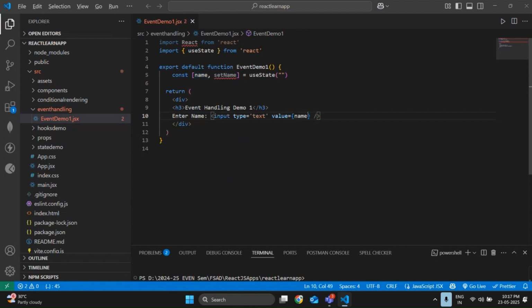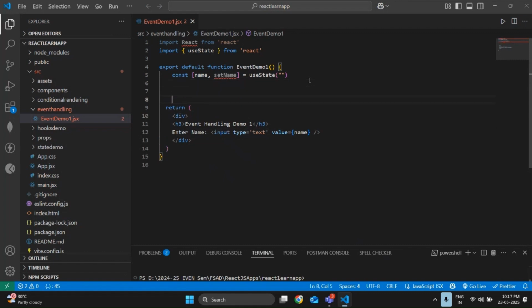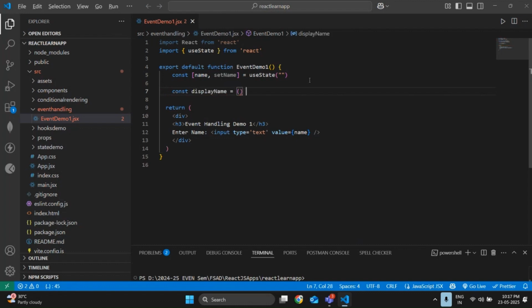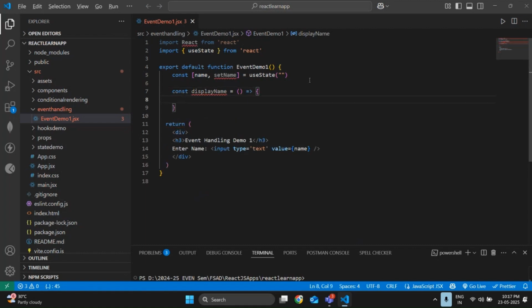The name will be stored in the name variable, but we need to set the name before adding the value to the name variable. So meanwhile, let me write one function here. I'll explain why I'm using this function. const displayName is equal to an arrow function. Done. As of now it is very much clear.